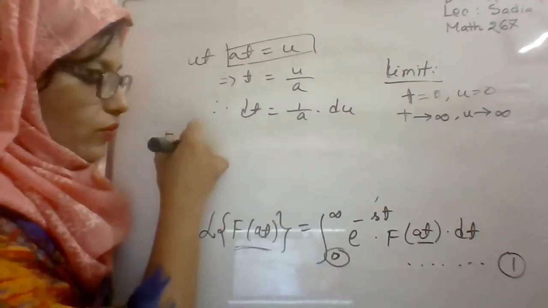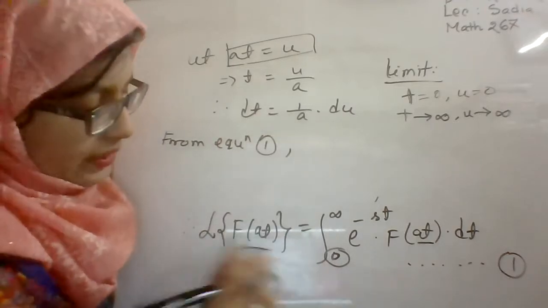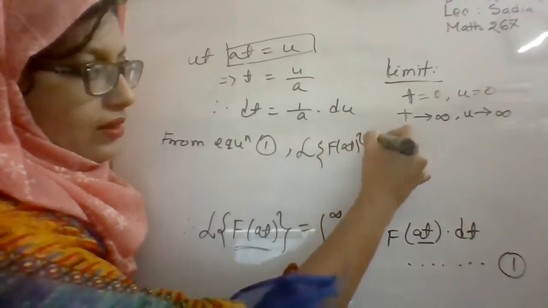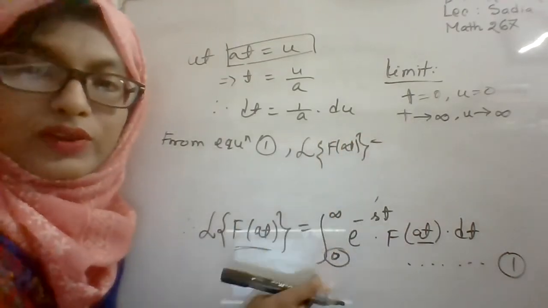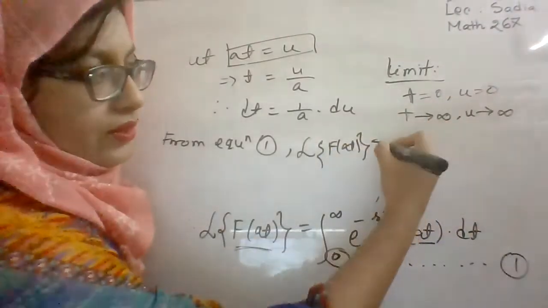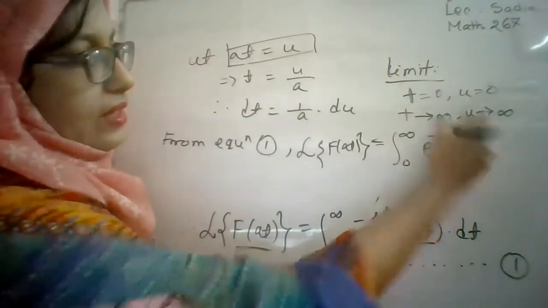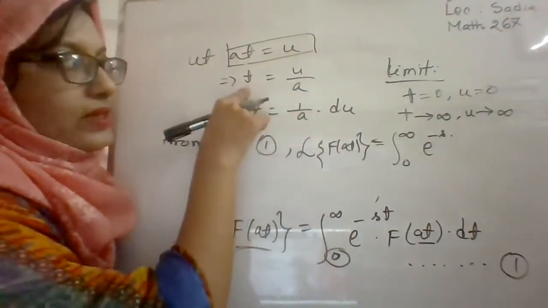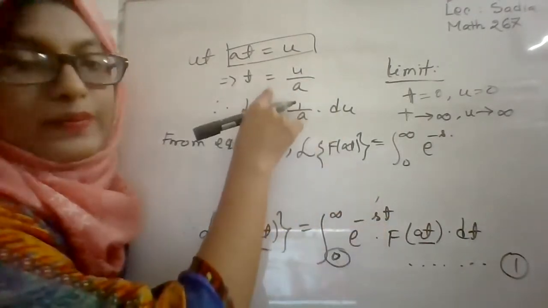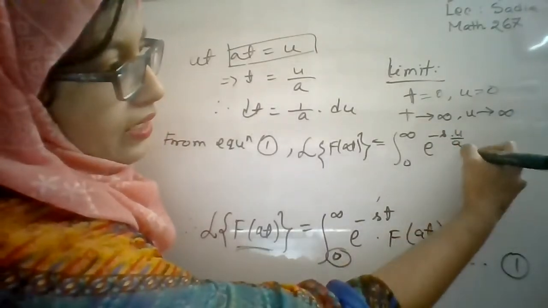From equation number 1, the Laplace transformation of f of at is equal to the integral from 0 to infinity, since for the variable u the limit is also 0 to infinity, of e to the power minus s into u by a, as t is replaced by u by a, into f of at.